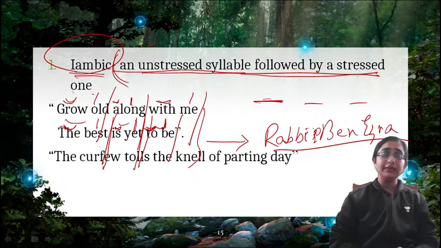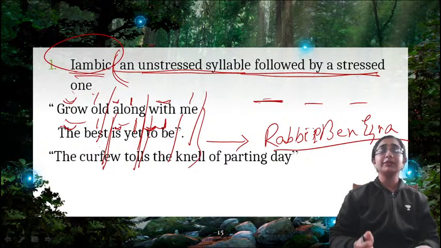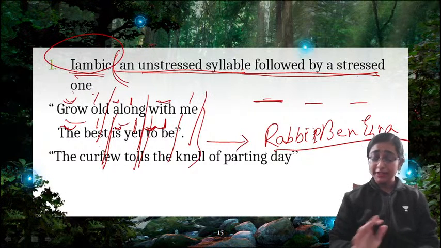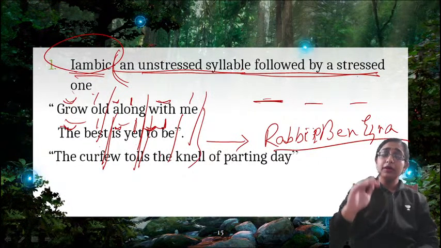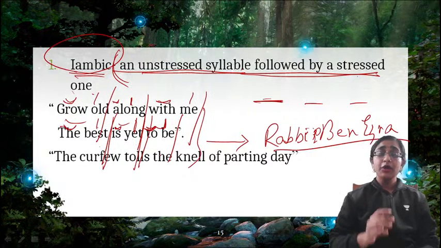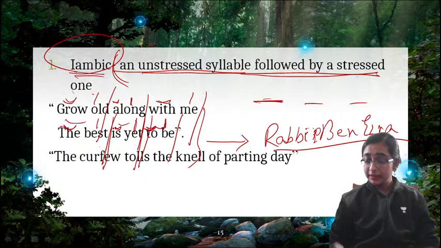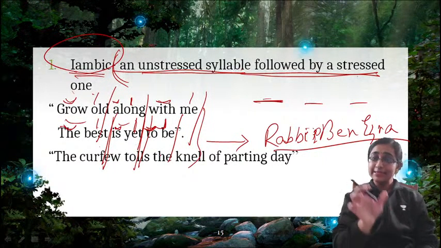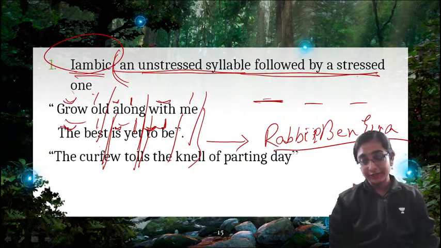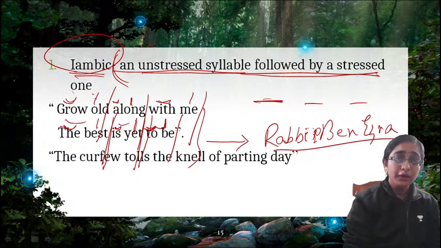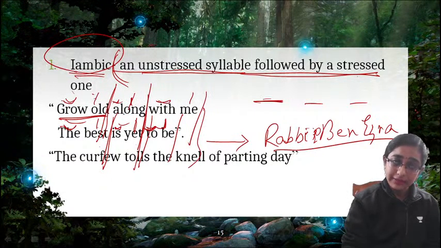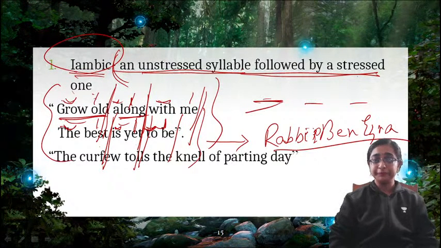So if I read it in this way, "Grow old along with me, the best is yet to be," then it appears to be a prose piece, right? But if I read it according to the stress and the accents, "Grow old along with me, the best is yet to be," that is the exact way of reading poetry. So understand, here "grow old" is an iambic foot, "along" is also iambic, "with me." So the whole stanza is actually written in iambic.